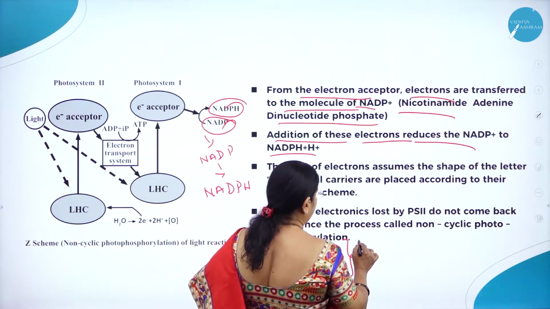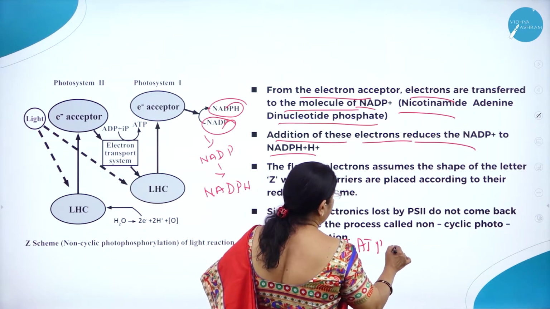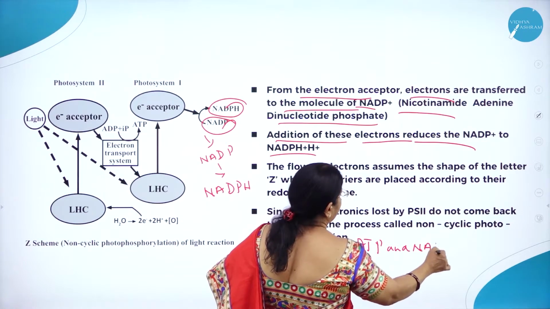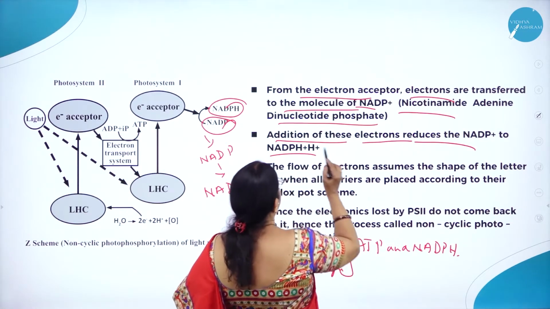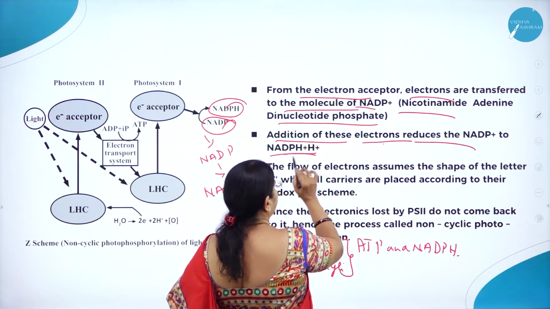Addition of these electrons reduces NADP to NADPH. So the ultimate light reaction, which involves both cyclic and non-cyclic, will synthesize assimilatory power: ATP and NADPH.